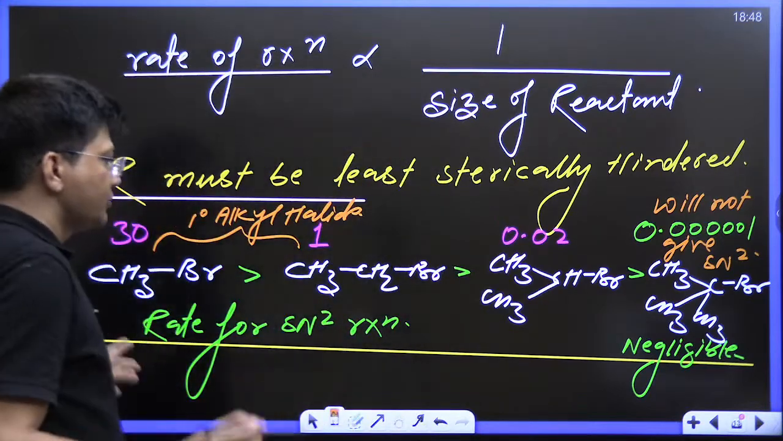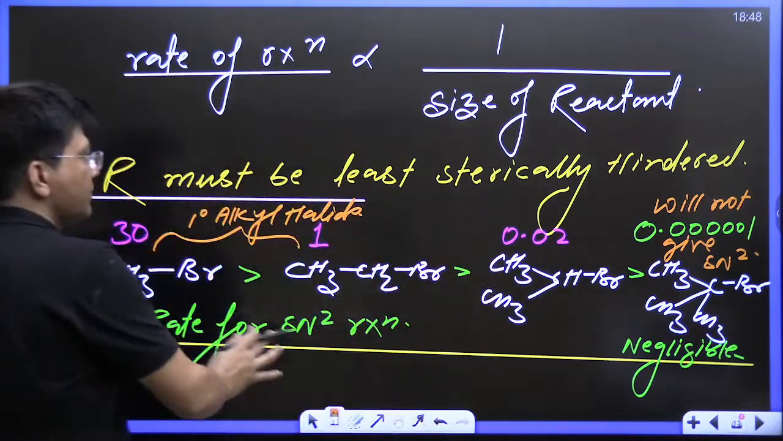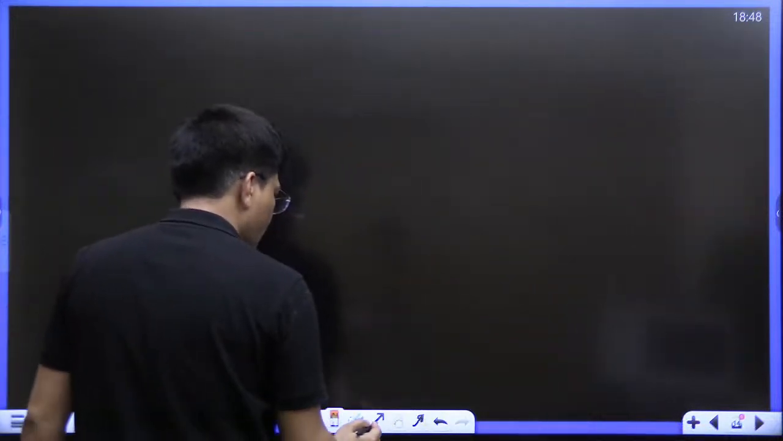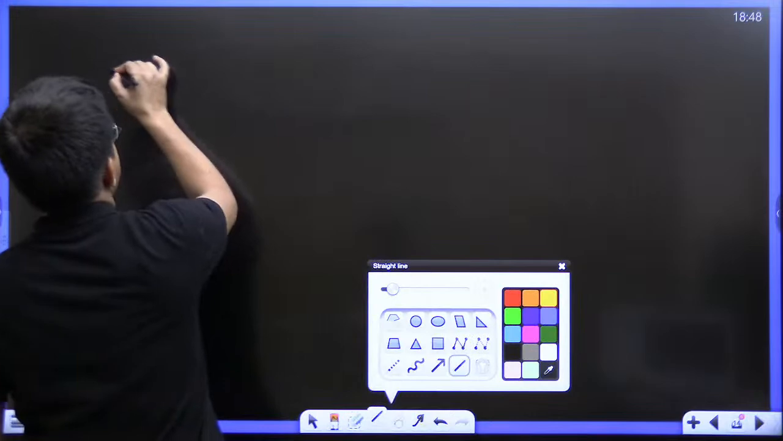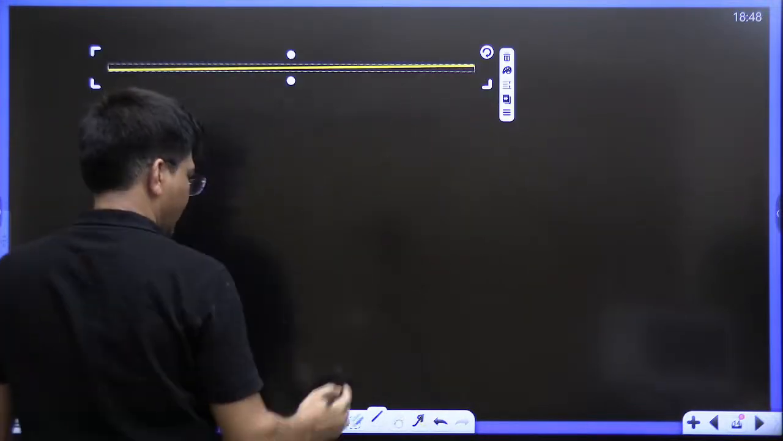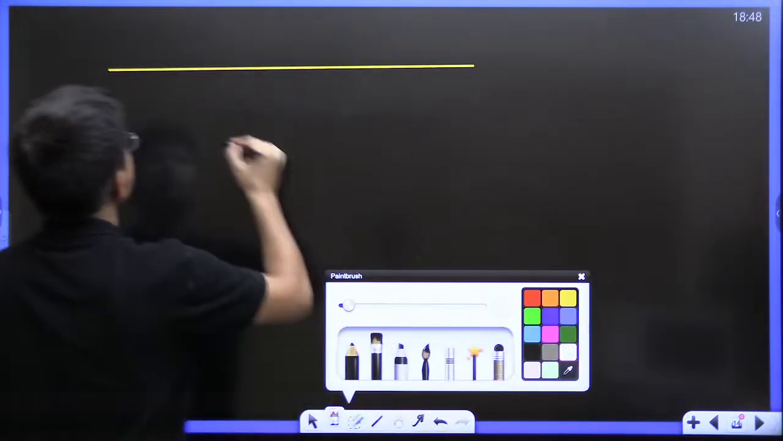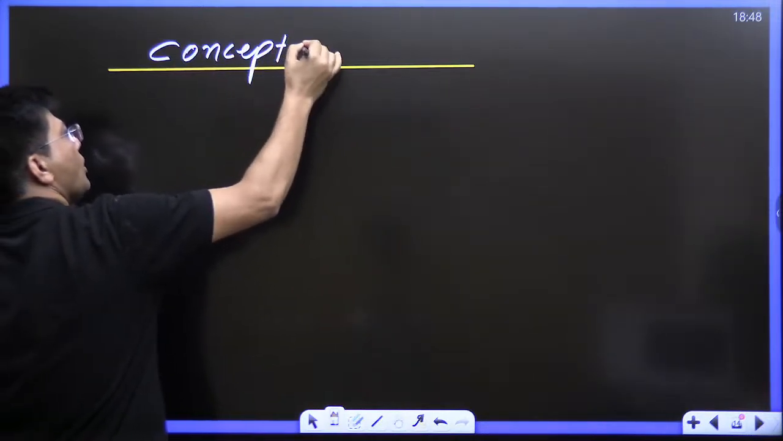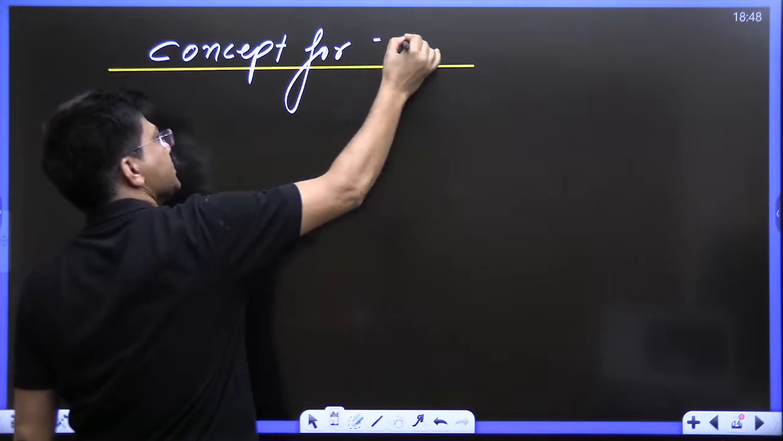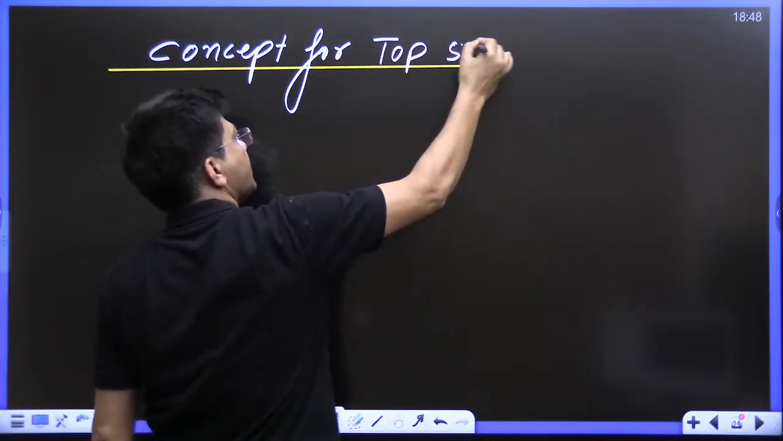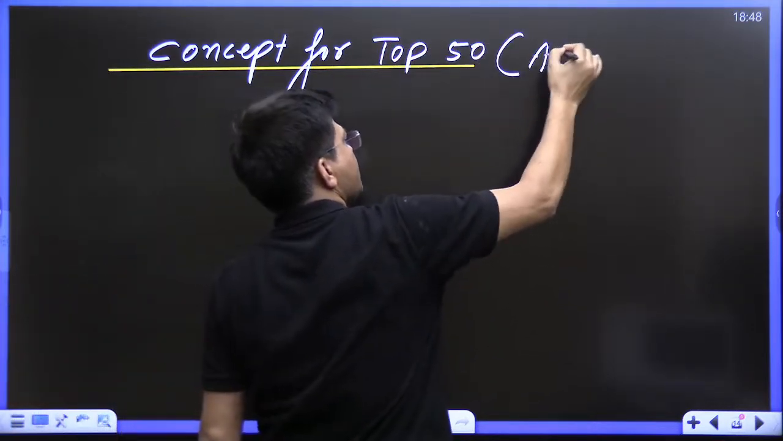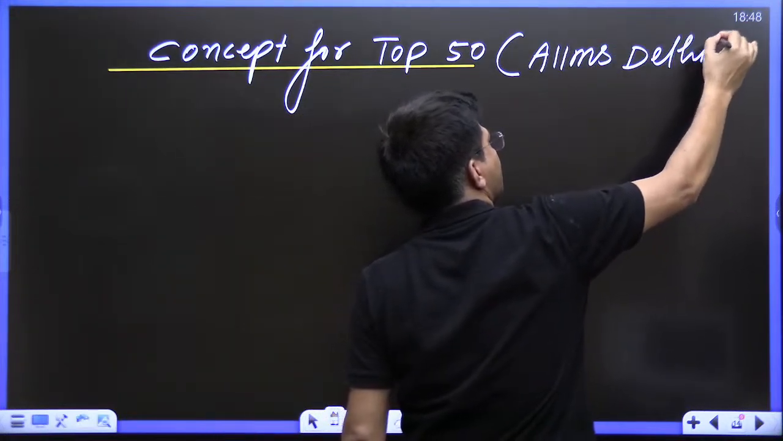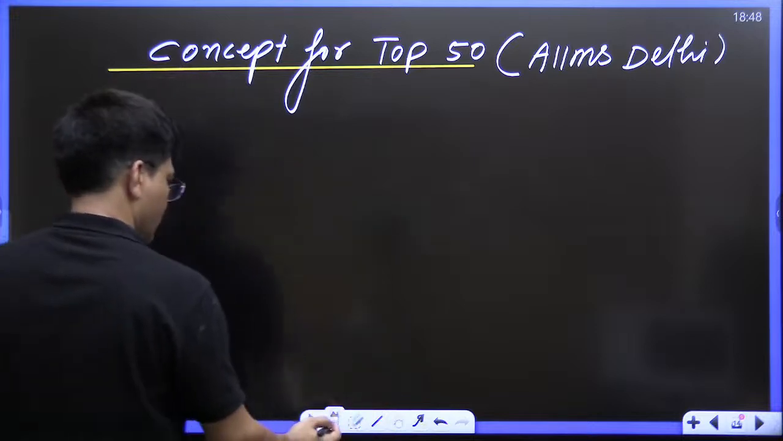Everyone, now see kids, this is for top 100 rank. Now I am going to tell you the concept for top 50 rank. Concept for top 50 rank reaction. Top 50 rank. Target is AIIMS. If your target is AIIMS, then only try to understand.